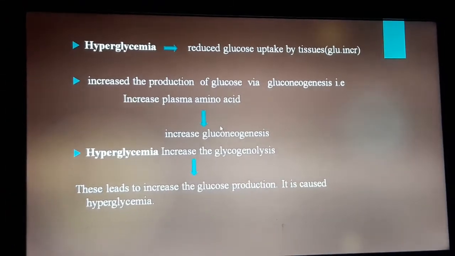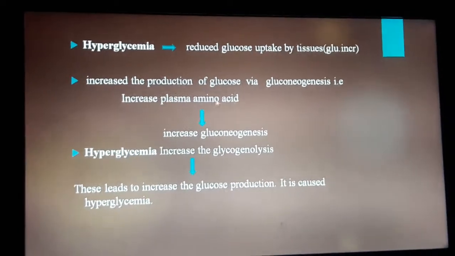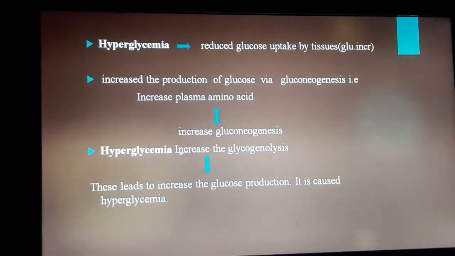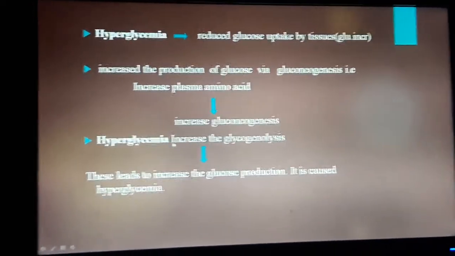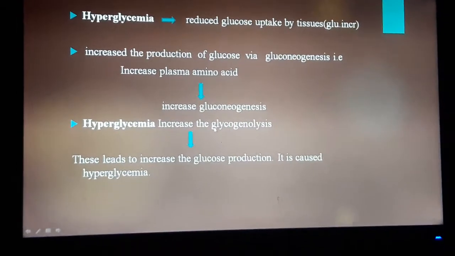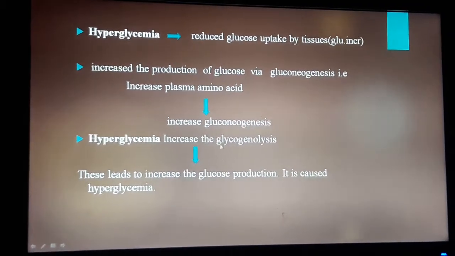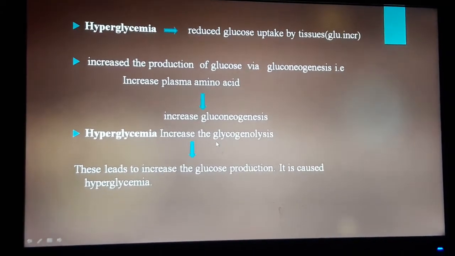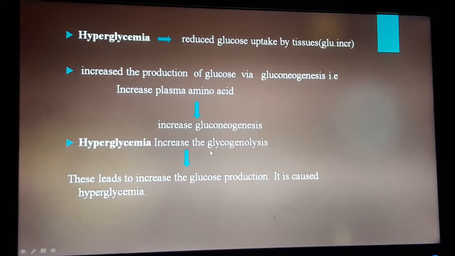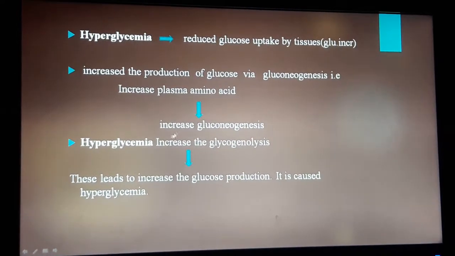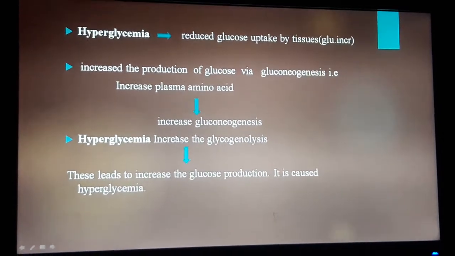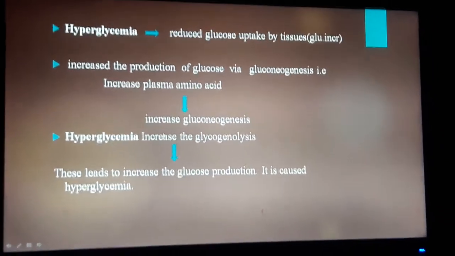Hyperglycemia also increases glycogenolysis, that is breakdown of glycogen. So here it also produces a high level of glucose. This leads to increased glucose production, which causes hyperglycemia.